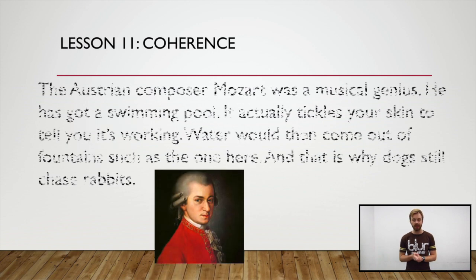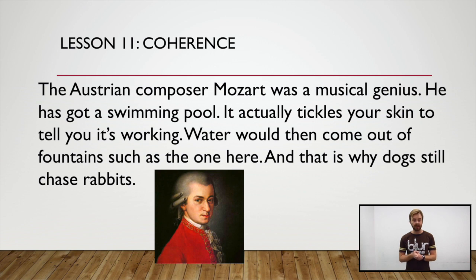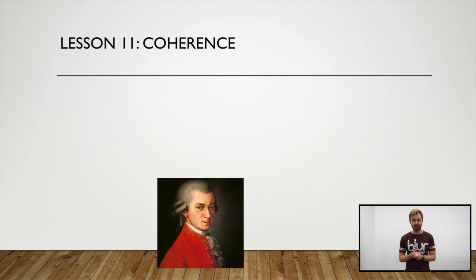For example, stop the video and look at this text about Mozart. The main idea of the text is that Mozart is a musical genius, but the topic of each sentence is not about the main idea and the sentences are not connected from one sentence to the next. This is an incoherent text.